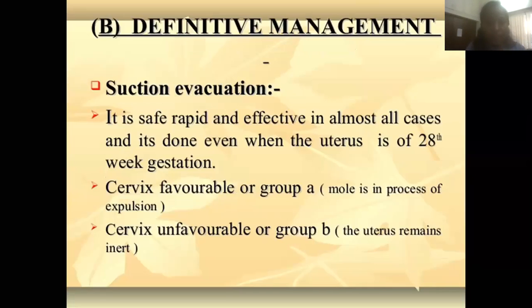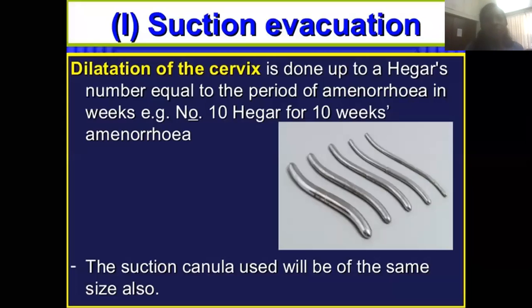It is rapid and effective in almost all cases, and it is done even when the uterus is of 28 weeks gestation and the cervix is favorable, or the mole is in the process of expulsion. If the cervix is unfavorable, the uterus remains inert. So this is the suction evacuation.